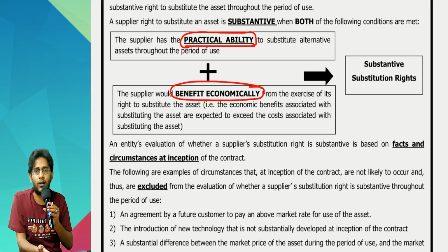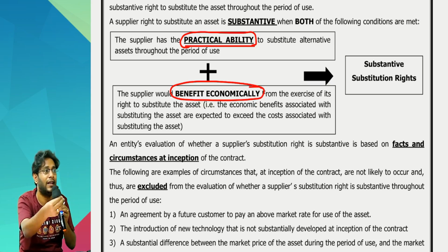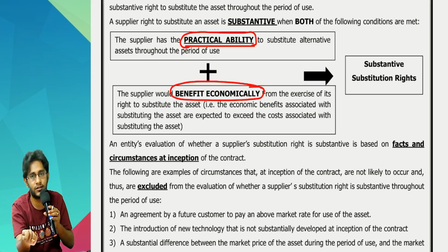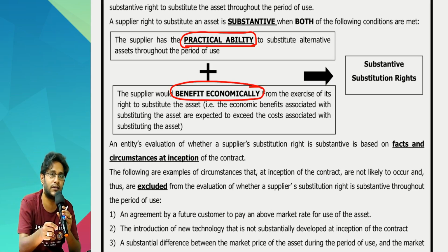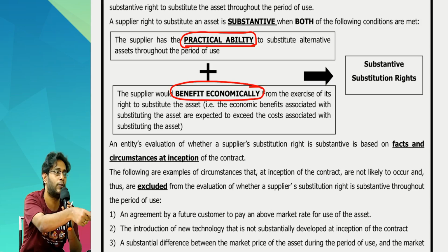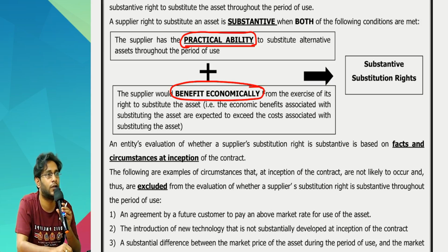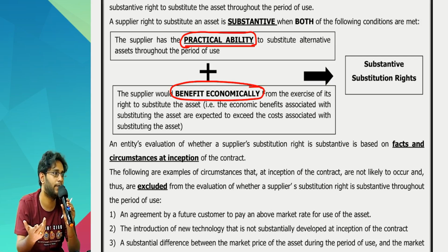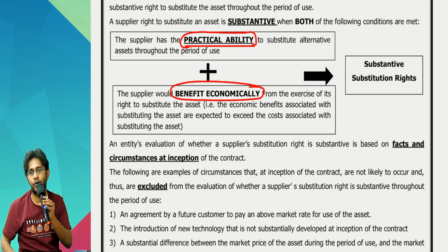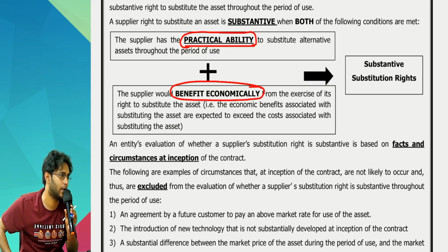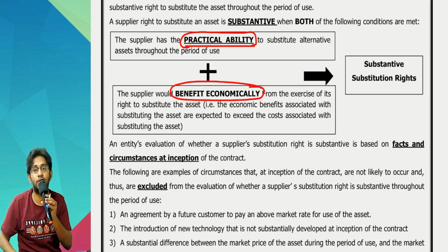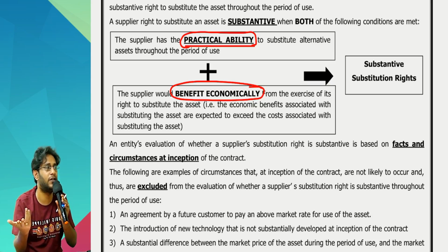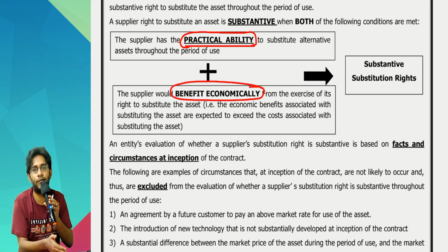Some asset you wrote in the contract, but that fellow can take it away any time he wants, and he has the ability to take such asset, and if he substitutes this asset with some other asset, he is going to benefit financially also. Then the chance of him substituting the asset he gave to you is very, very high. Therefore, there is no identified asset for you. Hereafter you need not read any further. Standard 116 is not applicable for you, because there is no identified asset. If it is not there, the lease definition you failed.